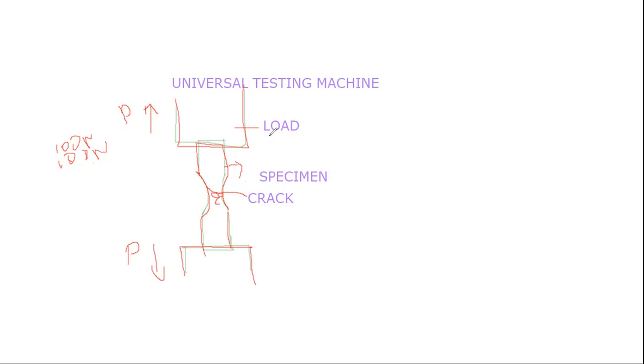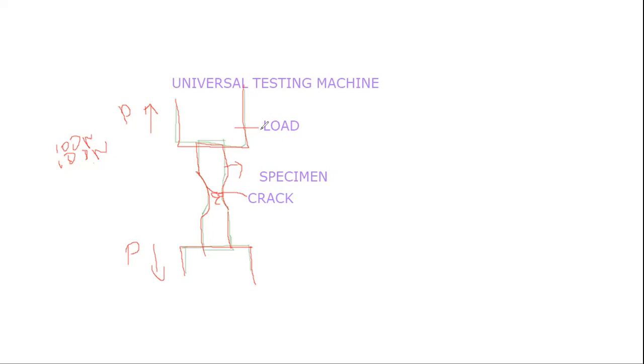So how do we measure the stress? While applying the load, whenever the load acts upon a body, there is definitely an opposite resisting force induced within the body.